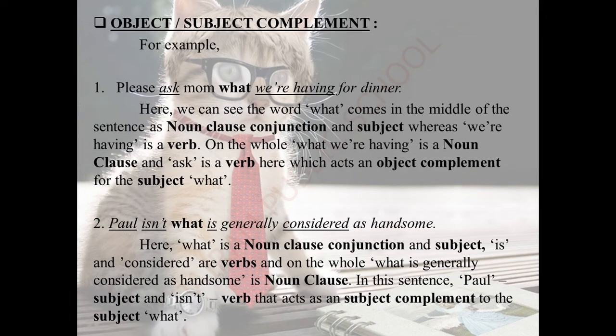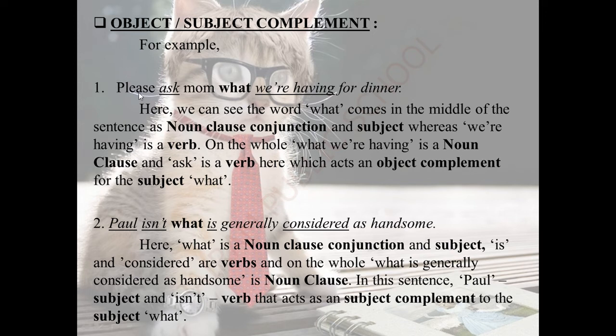Next, we can move on to the second use, that is object complement or subject complement. We can see some example sentences, then you can understand it very well. See the first sentence: Please ask mom what we are having for dinner. As I told you, the noun clause will begin with the noun clause conjunction. It may come at the beginning of the sentence, or it can come in the middle of the sentence. So with this example, you can see that a noun clause conjunction will come at the beginning, or it will come in the middle of the sentence.